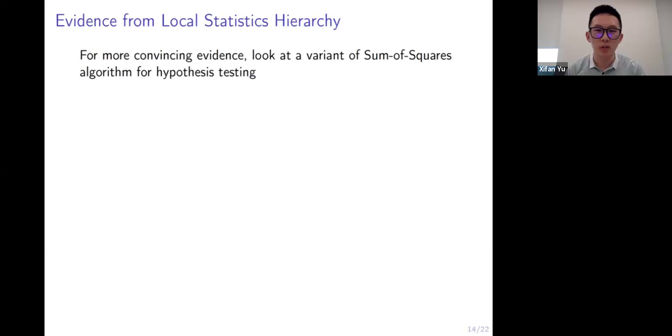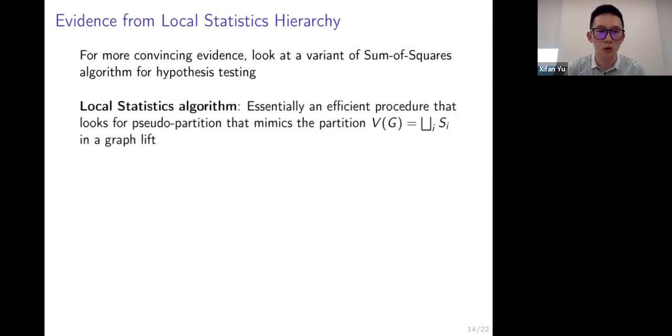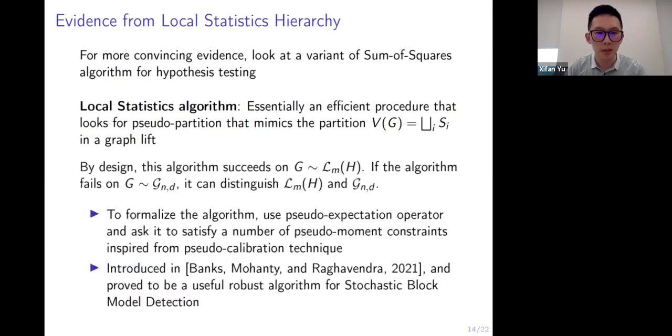For more convincing evidence of the conjecture, we look at a variant of the sum-of-squares algorithm for hypothesis testing. This is the local statistics algorithm. The high-level description is that this algorithm essentially looks for a pseudo-partition that mimics the partition of the underlying graph lift. And by design, this algorithm succeeds on input drawn from random graph lifts. If the algorithm fails on input drawn from the random regular graphs, we say that it distinguishes the random lifts from random regular graphs.